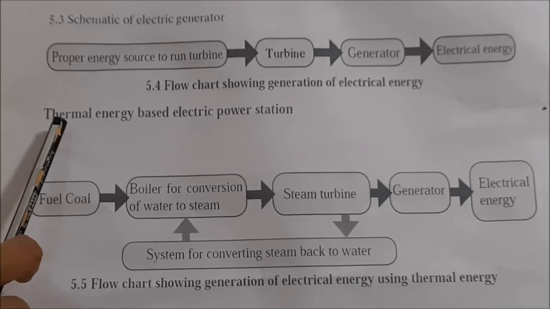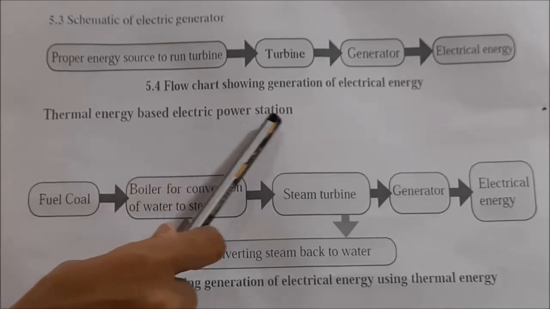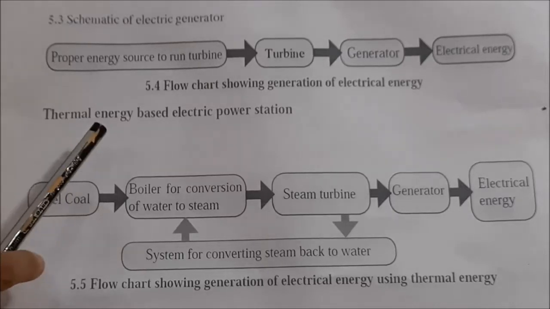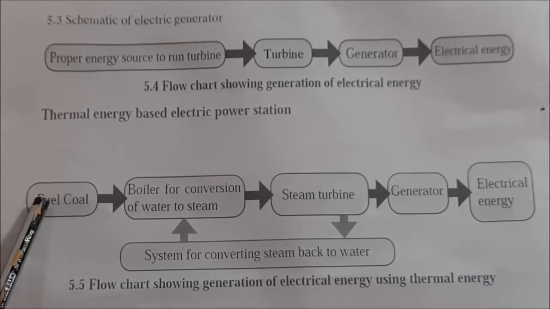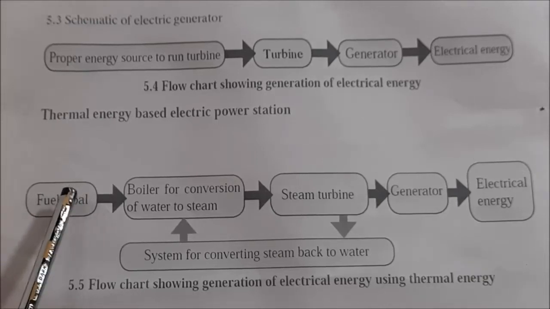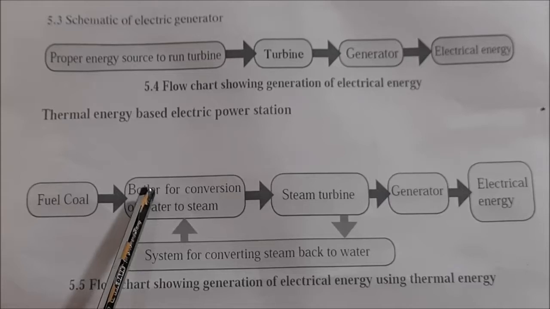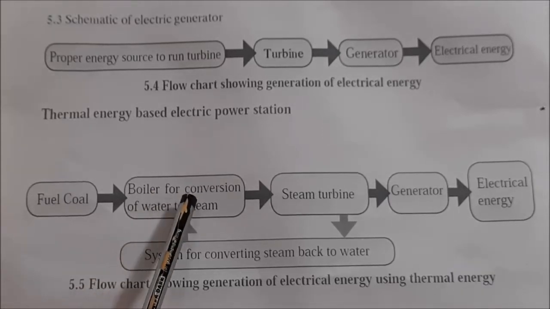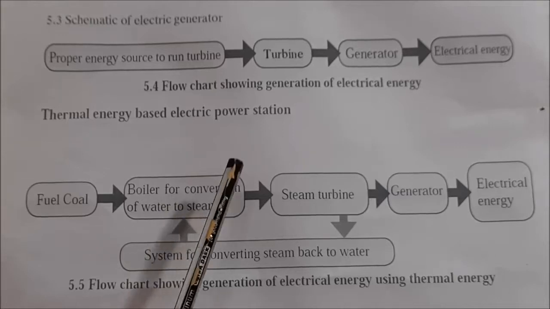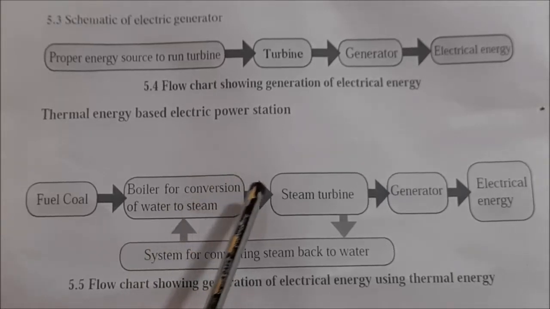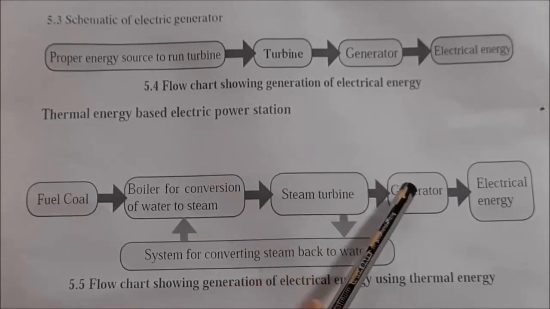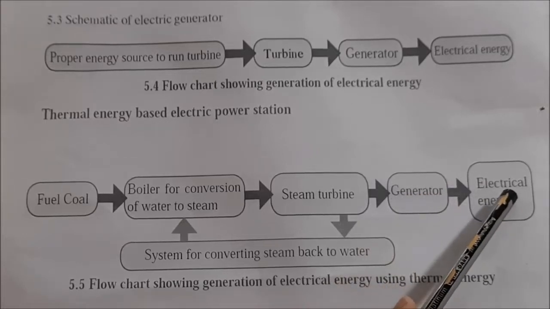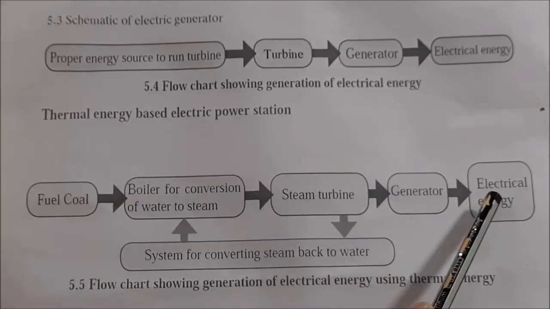First of all, we will see thermal energy based electric power stations. For thermal energy, the fundamental fuel used is coal, and the stocks of coal are limited. The chemical energy released from the coal is used in the boiler, and the water is heated and steam is produced. With the help of that steam, the steam turbine is driven. With the help of this steam turbine, the generator generates electrical energy. That means with the help of coal fuel we can form electrical energy.